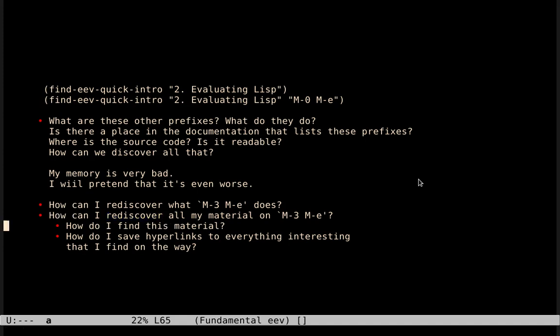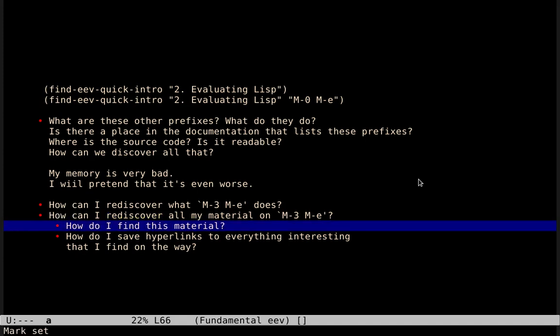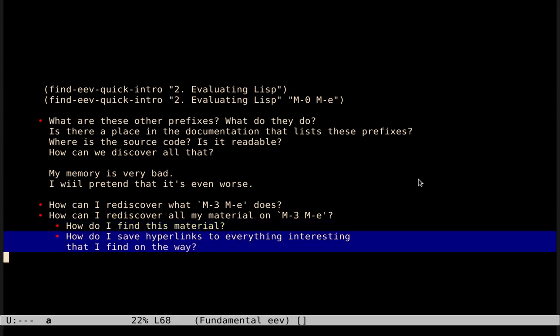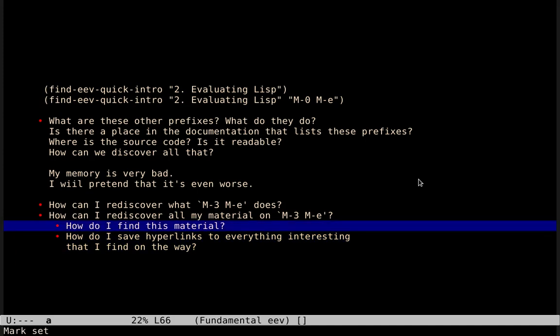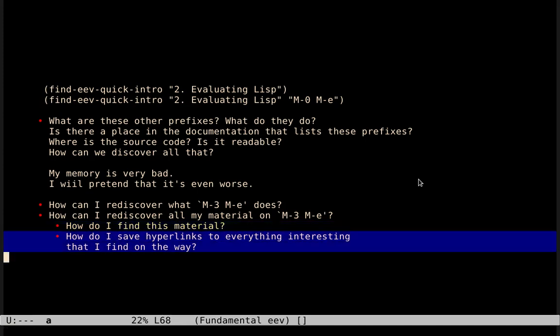And I'm going to split this in two parts. How do I find this material? And how do I save hyperlinks to everything interesting that I find along the way? And I'm going to alternate between these two things. Every time that I find something interesting, I'm going to save this hyperlink, and so I'm going to show how I save hyperlinks with very few keys.